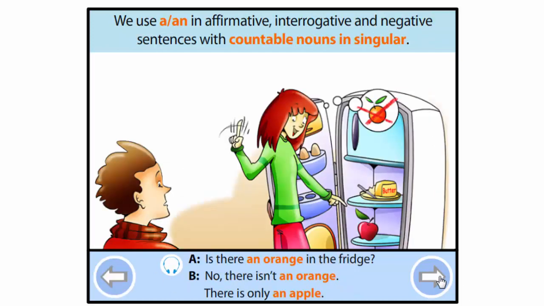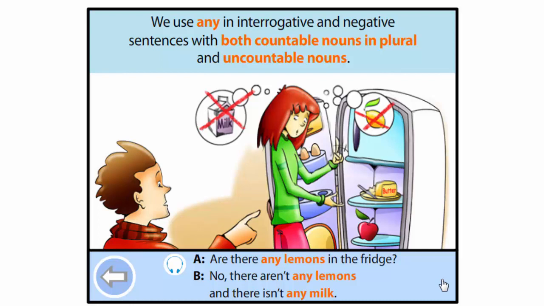We use indefinite articles in affirmative, interrogative, and negative sentences with countable nouns in singular. Is there an orange in the fridge? No, there isn't an orange. There is only an apple. We use any in interrogative and negative sentences with both countable nouns in plural and uncountable nouns. Are there any lemons in the fridge? No, there aren't any lemons and there isn't any milk.